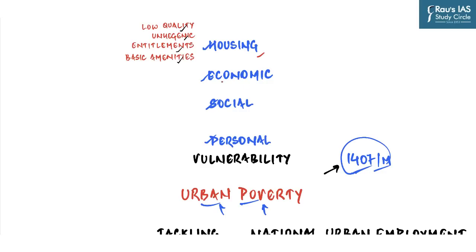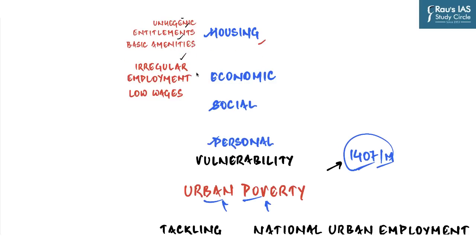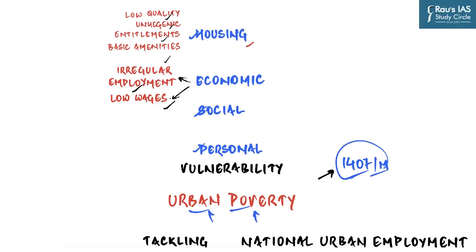It extends to the economic situation also, because at a household level, if a person is earning less than 1400 rupees, and if you inflation index this amount, it comes out to be 2.5 thousand rupees, which is just a paltry sum in 2021-22. Since most of the poor in urban areas are employed in informal unorganized sectors, not only are their wages low, but they are also employed irregularly, because they do not have the security which people from the formal sector have. And so this irregular employment combined with low wages makes them even more vulnerable.